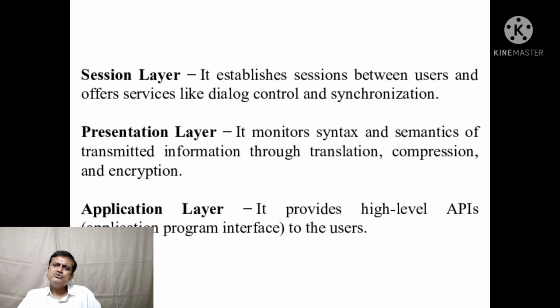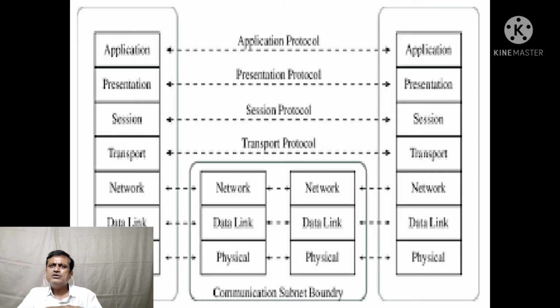Now this diagram shows the ISO OSI reference model, how two computers are connected to each other. The last 3 layers, that is physical layer, data link layer and network layer, are nothing but the IMP, the interface message processor, through which actual connection establishment can be done in the computer network.